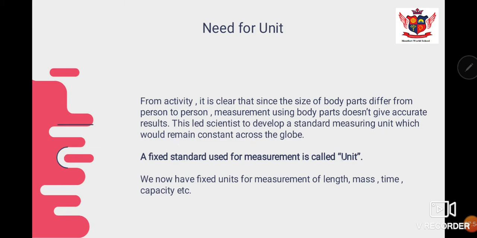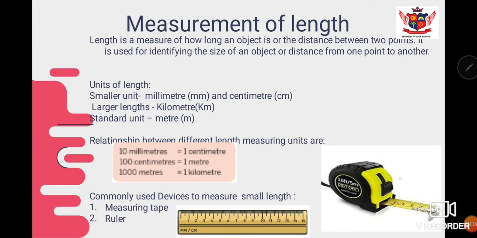What was developed? That is the unit. A unit is a fixed standard which is used for measurement. And now we have different fixed units for measurement for different quantities. Let's learn about it. First of all, measurement of length.